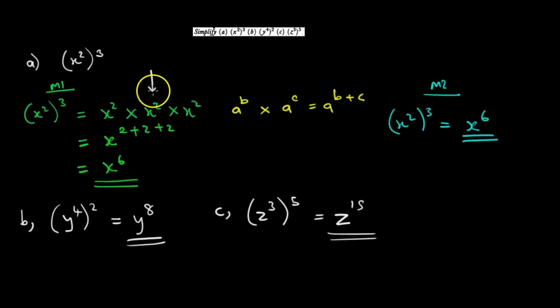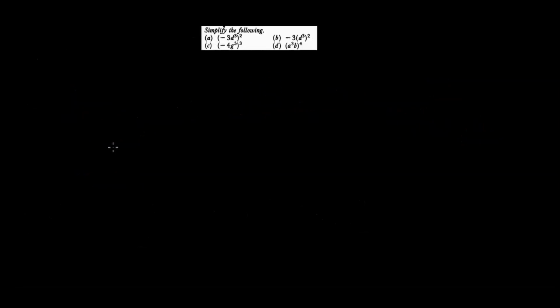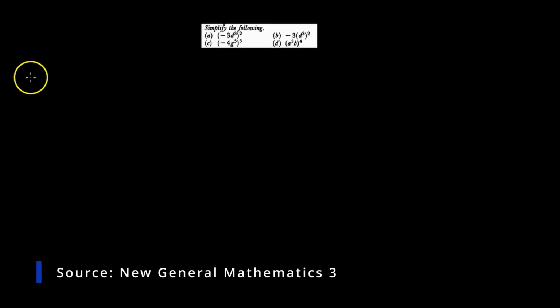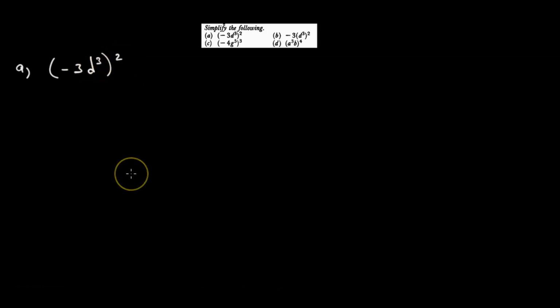Let us take on another example. Maybe it should increase in level of complexity. That is our question. Simplify the following. A yakanzi, we have a bracket of minus 3 d to the power 3 squared.